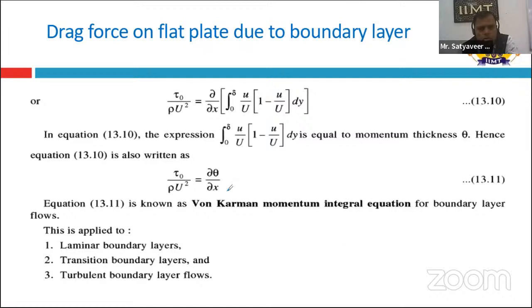The final formula obtained is known as von Karman's momentum integral equation. This momentum integral equation is tau naught upon rho u square equals delta theta upon delta x. So you can easily calculate with this von Karman's equation. This is very important for engineering students of B.Tech third semester. At the end, you have to know how to solve von Karman's equations based on the shear stress.